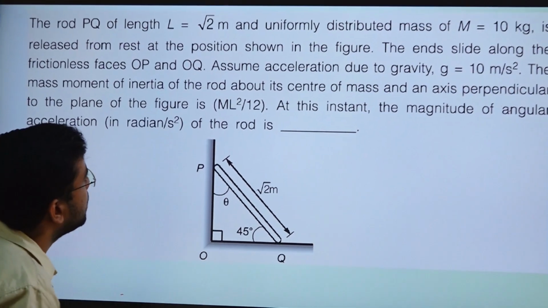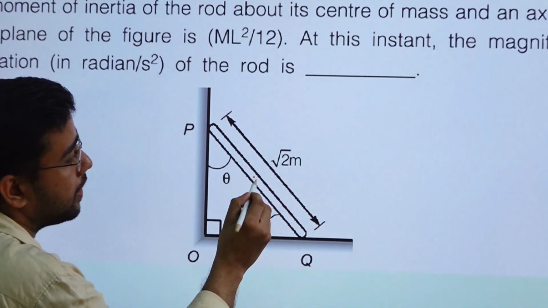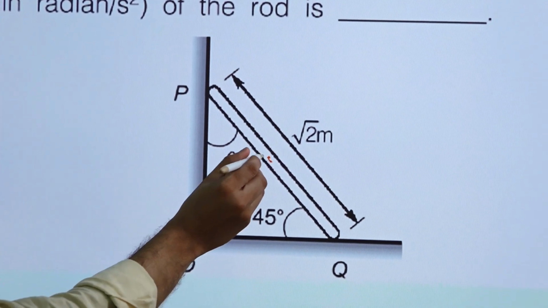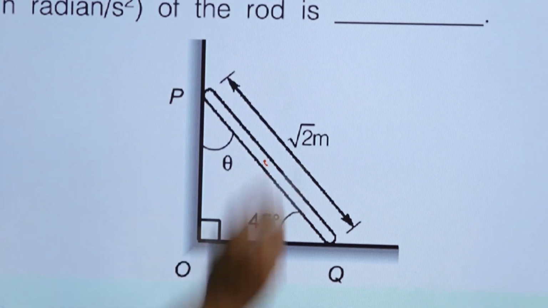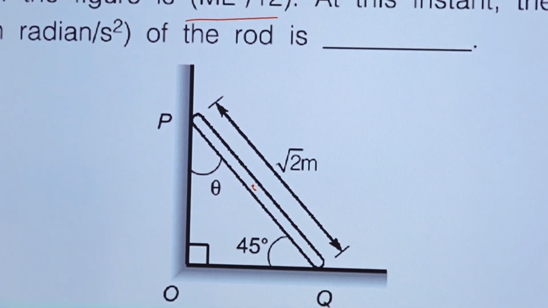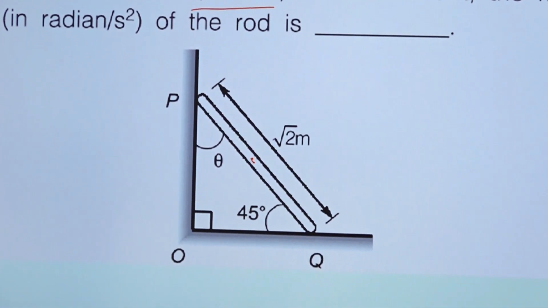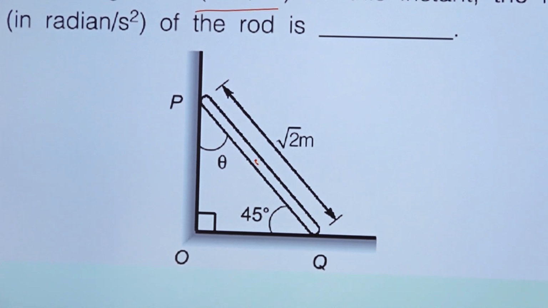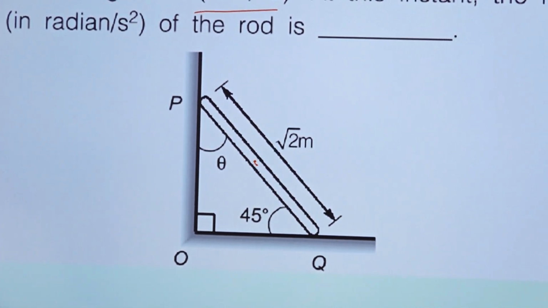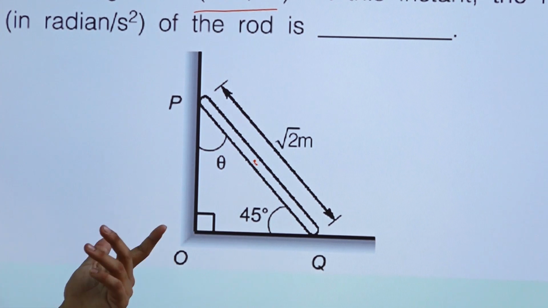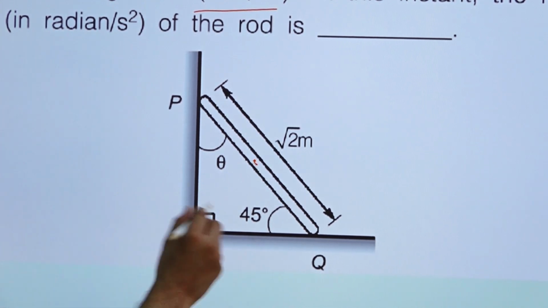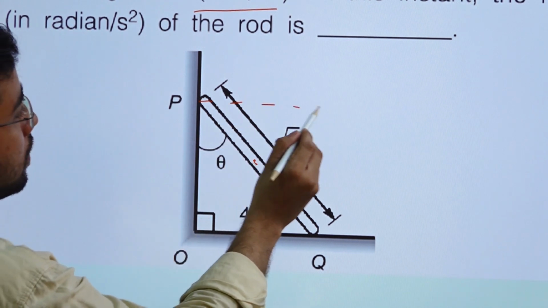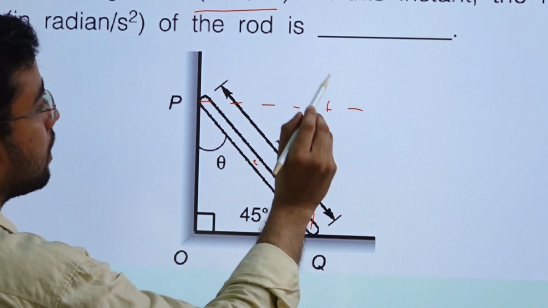Okay, so where will be the center of mass? Midway here, right? About this line, this axis, it will have ml square by 12 mass moment of inertia. At this instant, the magnitude of angular acceleration of the rod is. Okay, so we already know from the previous numerical when we have done it, we found the instantaneous center, right? So again in this case, we have to find out the instantaneous center, right?